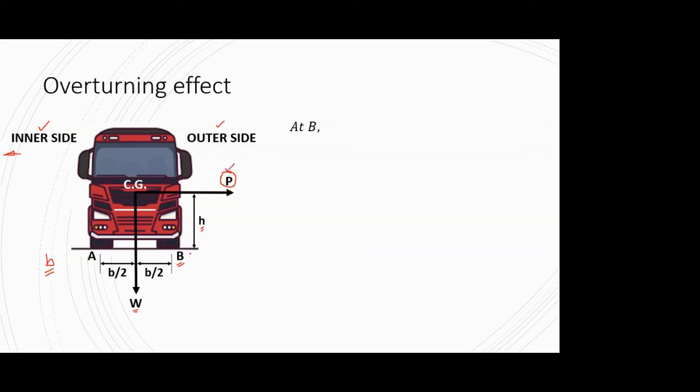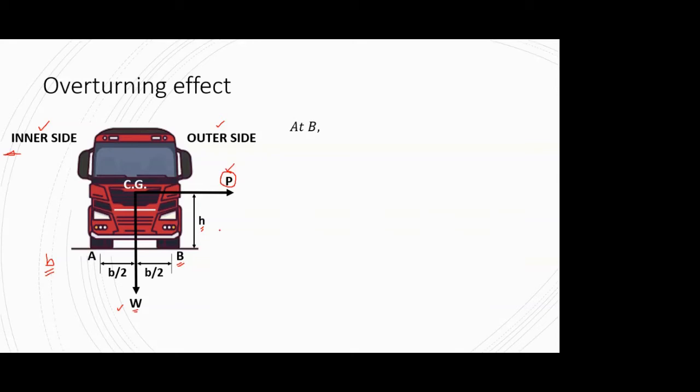You have two forces in this picture. The first force is the centrifugal force P, and the second force is the self-weight W. You have the forces, you have the distances from the point. The centrifugal force P is acting at a height of h from the point B, and the self-weight W is acting at a distance b by 2 from this point B. So we know the force, we know the distance.